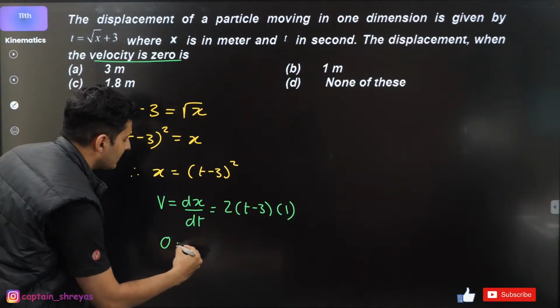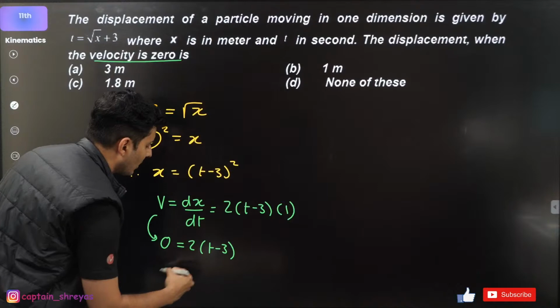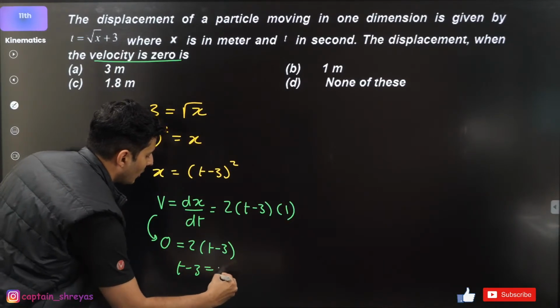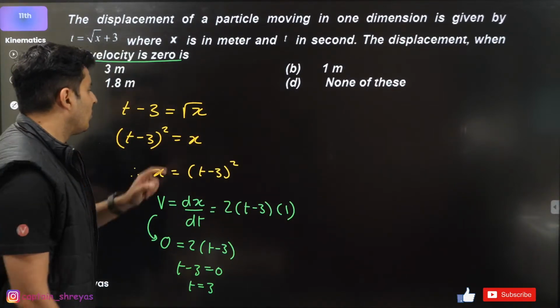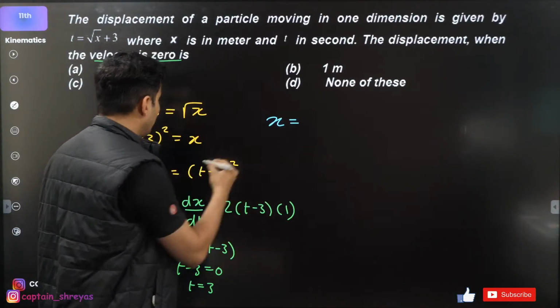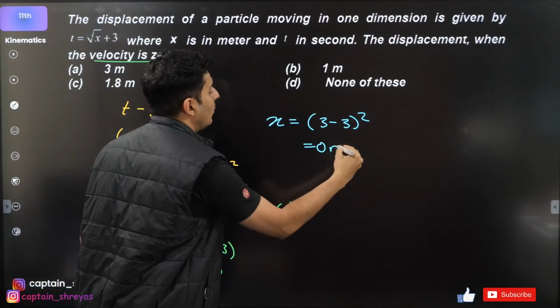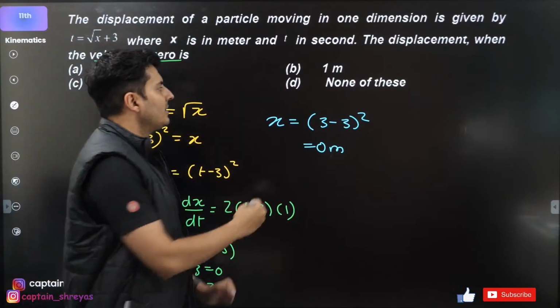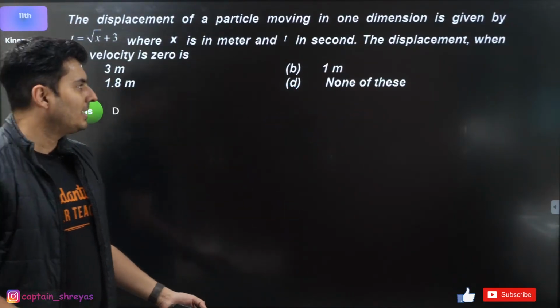So if velocity is 0, therefore 2 into (t minus 3) is 0. Therefore t minus 3 is 0, therefore t is basically 3 seconds. If time is 3 seconds, then what is the value of x? X will be (3 minus 3) whole square, which is basically 0 meters. 0 is not there in the answer, so hence option D should be correct. Option D should be correct.